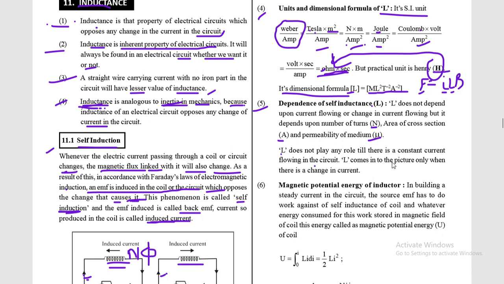L comes into the picture only when there is change in current. So you can see here, if there is constant current flowing in the circuit, then there is no appearance of L. You can say L is 0 for that case. But if there is change in current in the circuit, then this inductance can be seen in the circuit, and it starts to show its role in the circuit, meaning it opposes the change in current.